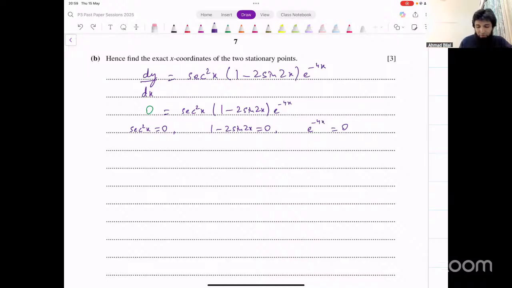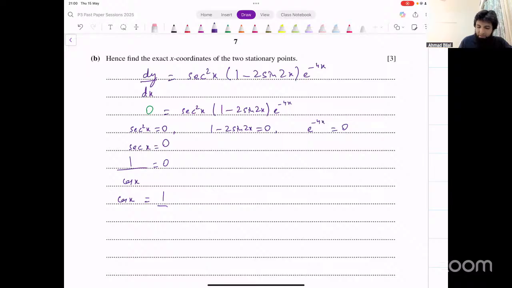Secant is reciprocal of cos, so we can say 1 over cos square x is equal to 0. Now, that becomes cos square of x, if we take reciprocal on both sides, equal to 1 over 0. Now, does that make sense? We can actually remove the square initially as well to make things a bit simpler. Secant square x equals 0 means secant x is equal to 0. That means 1 over cos x is equal to 0.